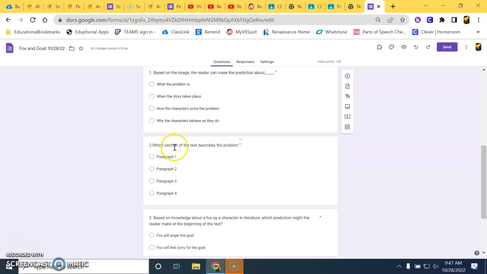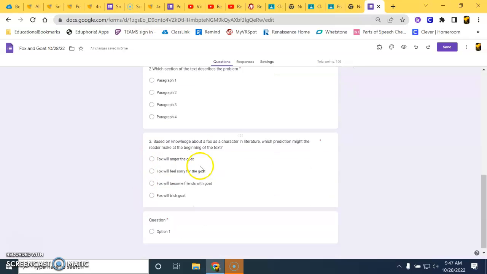Question number 2, which section or which paragraph of the text describes the problem? All right, which paragraph describes the problem?